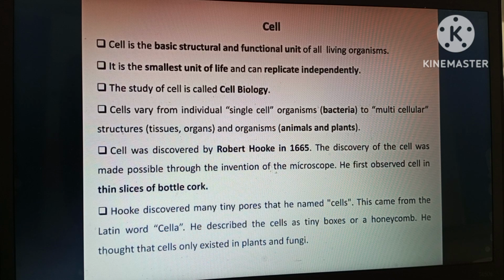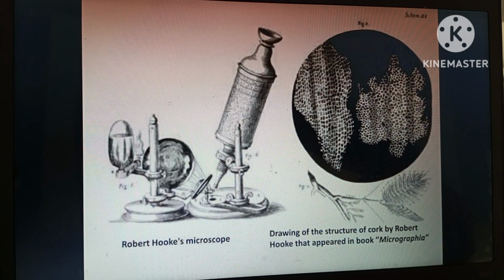Robert Hooke in 1665 discovered the cells. The cell discovered by Robert Hooke was basically a dead cell. As he observed thin slices of bottle cork of Quercus plants, he called them tiny boxes or honeycombs. This is the microscope used by Robert Hooke, and in the diagram you see the honeycomb. These are empty chambers and he called them cells. He wrote about the cell in his famous book Micrographia.